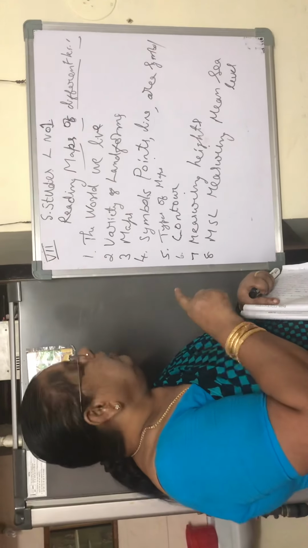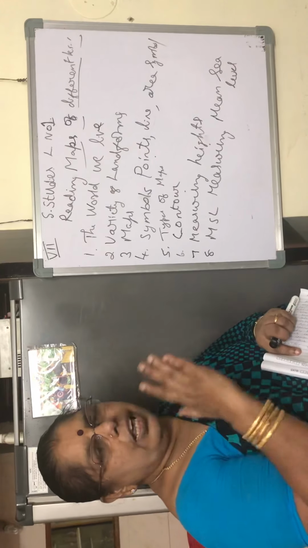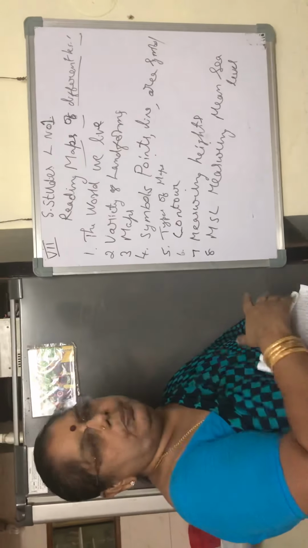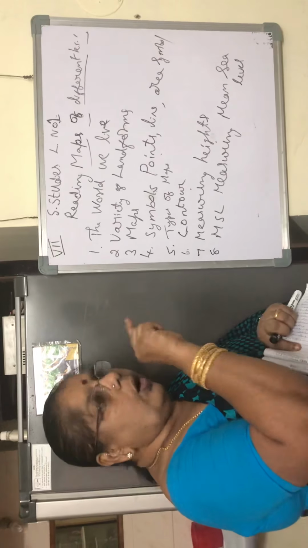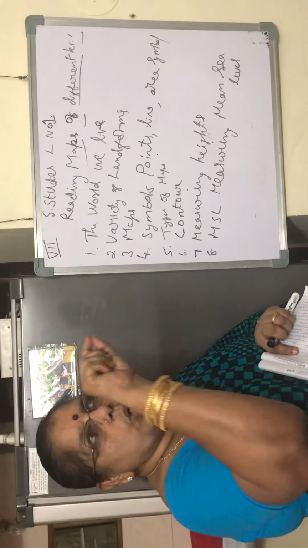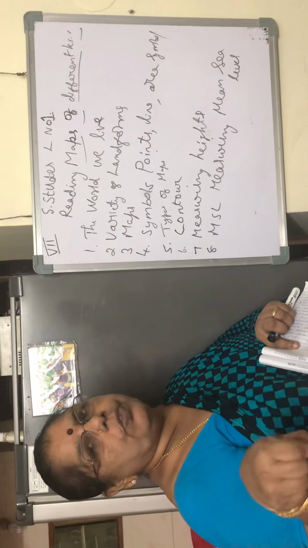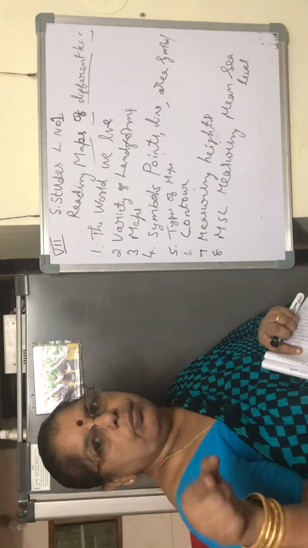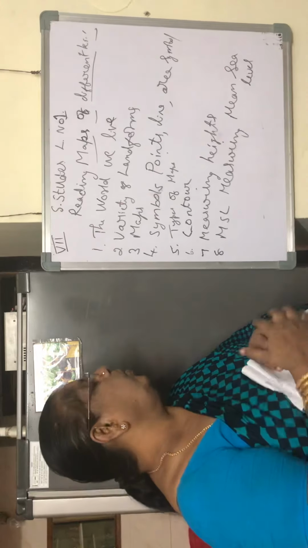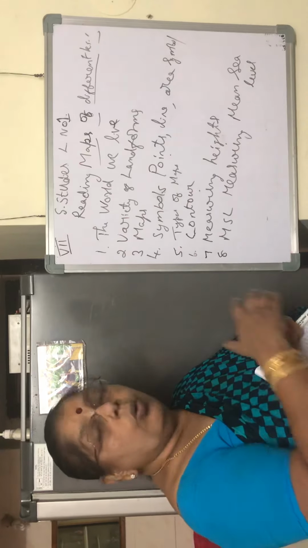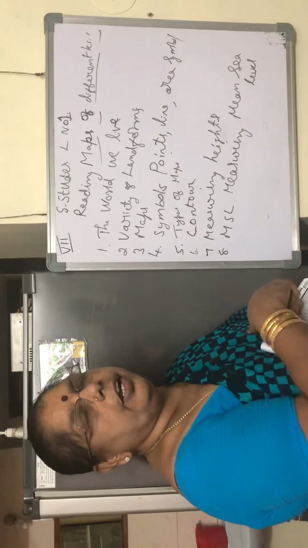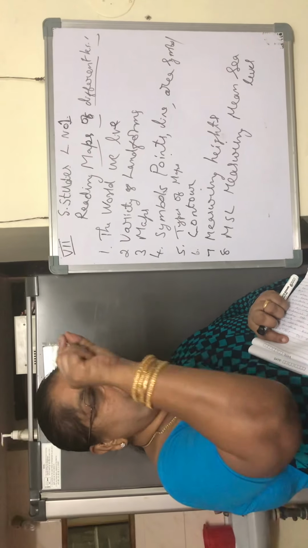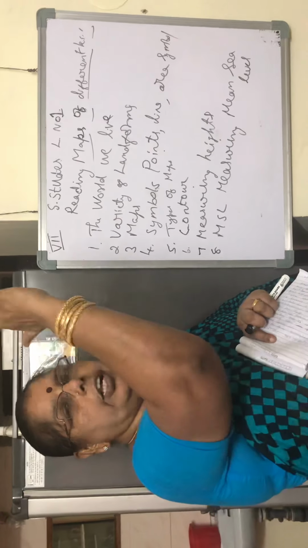Contour. What is a contour? Now, places are located at different heights from the sea level. So the contour is a line joining places of the same height, and in short we can say outline, boundary line. Then how do we measure the height? I told you, we draw that line, joining the points wherever the heights are the same.